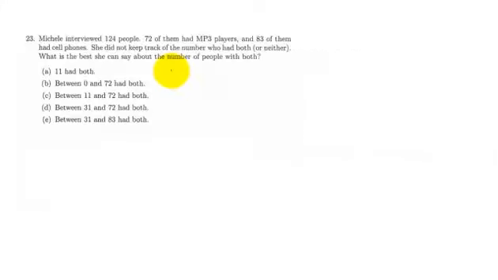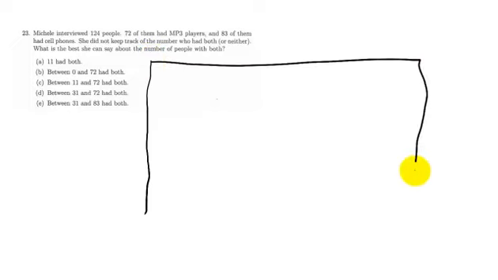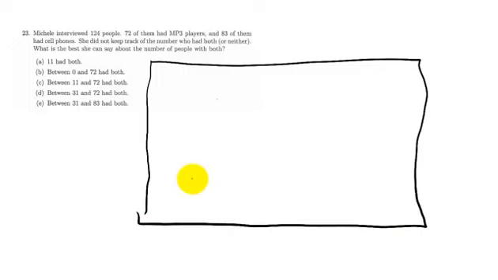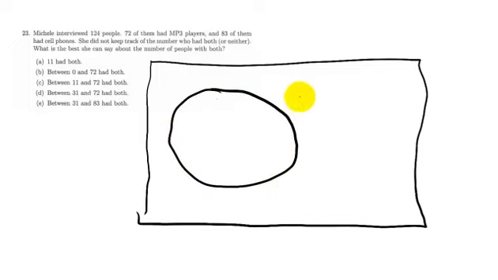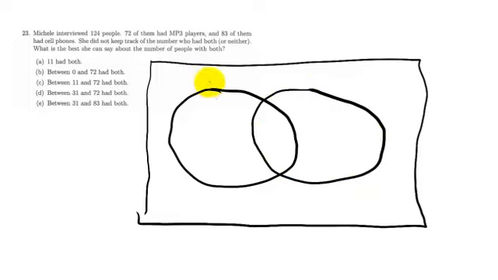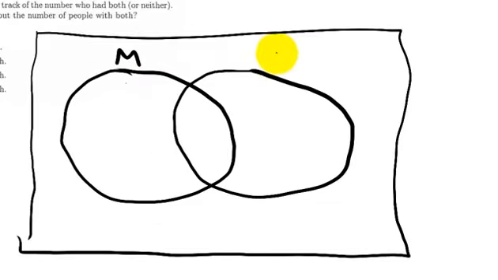So this is a Venn diagram problem. Let's draw a big Venn diagram. We've got two circles, one for MP3 players, the other one for cell phones. Now it says 124 people. There were a total of 124 people, so I'll put that up top. And it's not in any one of these regions, so this is the total.